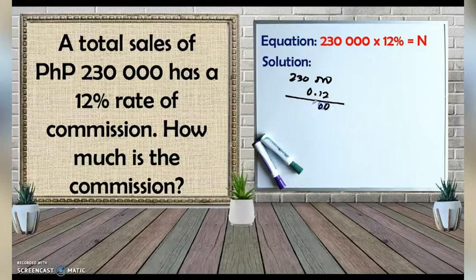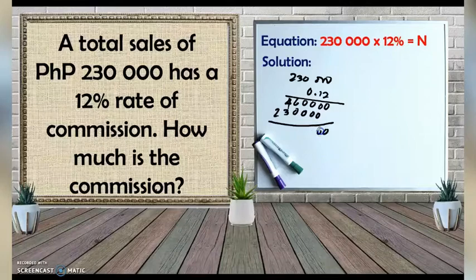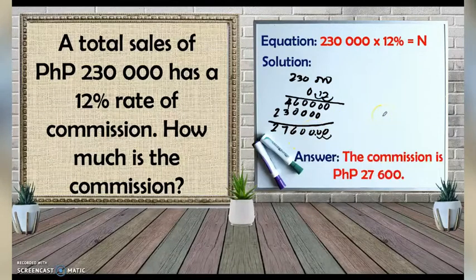So we have 0.00064, 0.00032, okay, so 0.0000672. Count the decimal places, 1, 2. So from here, 1, 2, and our answer is 27,600. So the commission is 27,600 pesos.